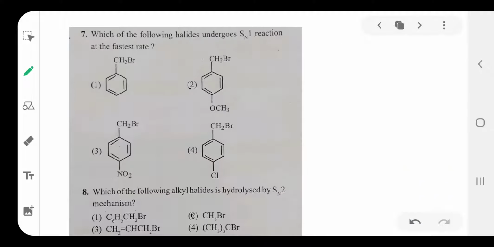Then the next question. Which of the following halides undergoes SN1 reaction very fast? Just now I told, tertiary alkyl halide is more reactive than secondary and primary. Before the tertiary, benzyl and allyl also. Benzyl and allyl, so that is the order of alkyl halides in the SN1 reaction. But here all are benzyl halides. Then which of the benzyl halides undergoes SN1 reaction readily?